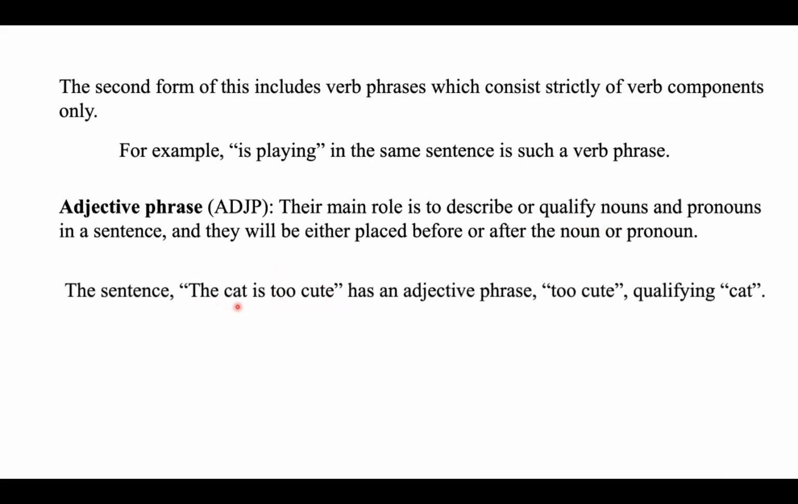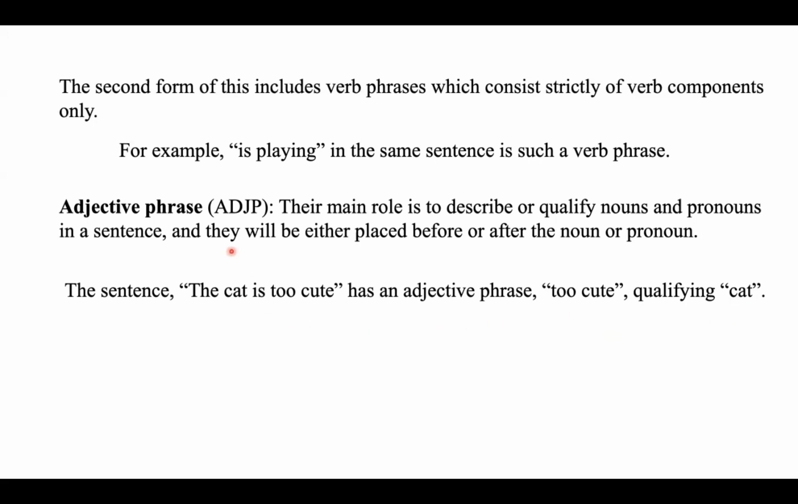So this sentence is having an adjective phrase and it is qualifying a noun. So the main role of adjective phrase is to describe or qualify a noun in a sentence. So whenever a sentence is given to you, first you need to check whether there are any nouns or pronouns in the sentence. So this sentence is having a noun. So we can say that the main role of this adjective phrase is to qualify. So in this sentence the adjective phrase is qualifying the word cat,